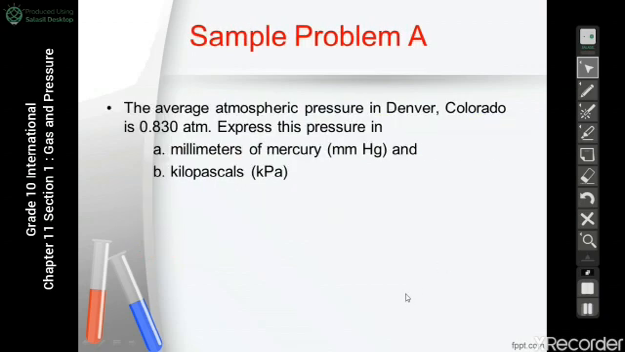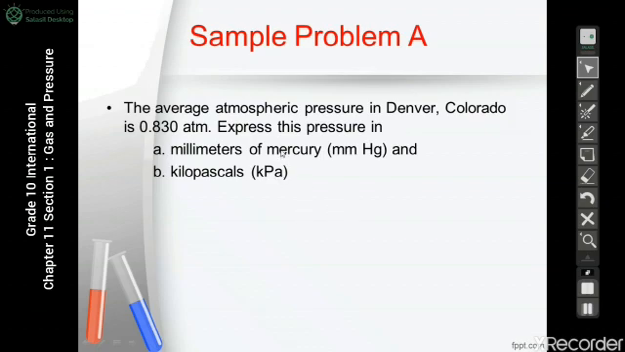Let's solve a problem about the conversion between units of pressure. The average atmospheric pressure in Denver, Colorado is 0.830 atm. Express this pressure in millimeters of mercury and kilopascal. How are we going to solve this problem?